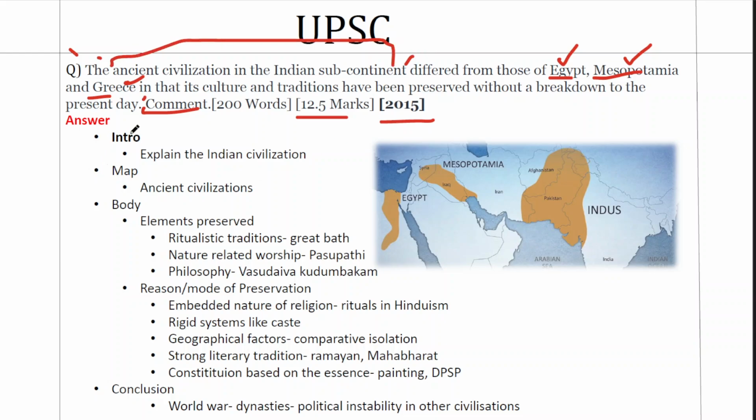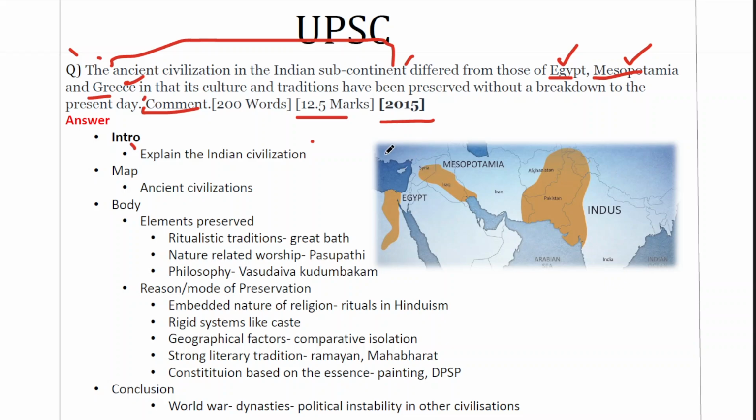We'll start by explaining what this ancient Indian civilization constitutes in the introduction. So we'll talk about the Indus Valley civilization. Indian civilization can be traced back to the time of Indus Valley civilization in 2500 BC, and we can see its extensions in the Indo-Gangetic plain through Vedic civilization as well as in the Dravidian civilization. So we'll bring these three keywords in the introduction.